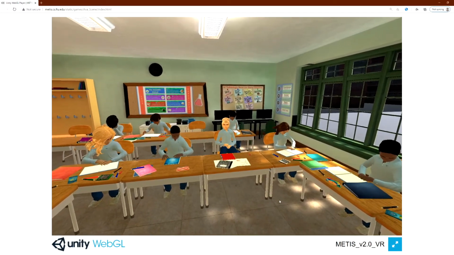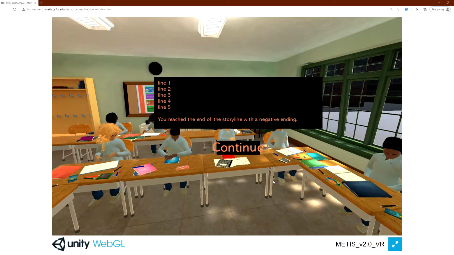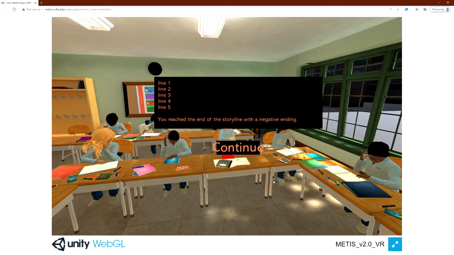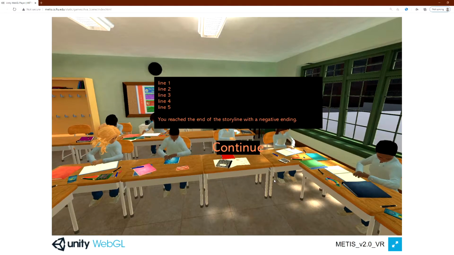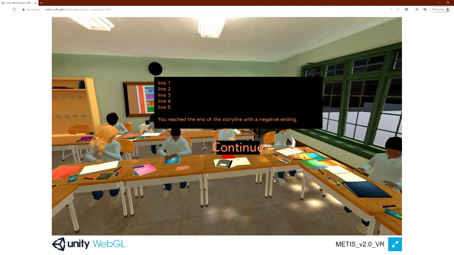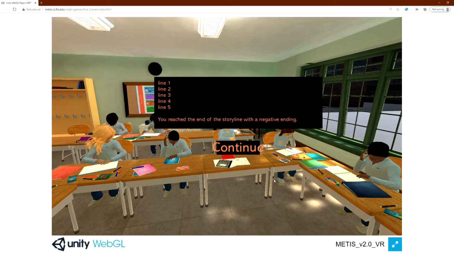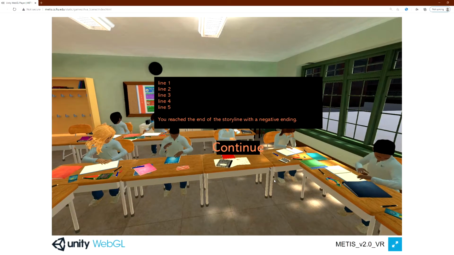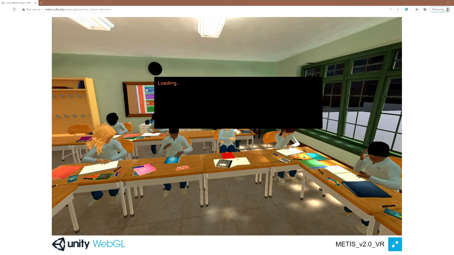Oh no. So that was one of the many endings that we have in this METIS simulation. This was one of the negative endings. Unfortunately, it's not always obvious what the best decisions are. I might have made decisions that were best for the class, but not necessarily best for Ava. So thanks to this simulation, I can run this again with well over 50 decisions leading down different paths.